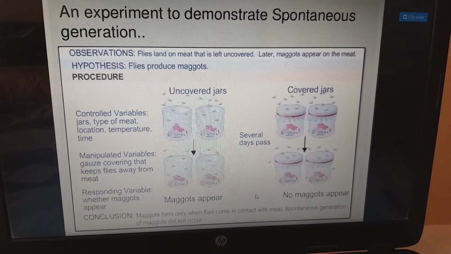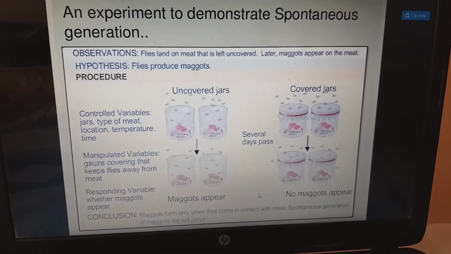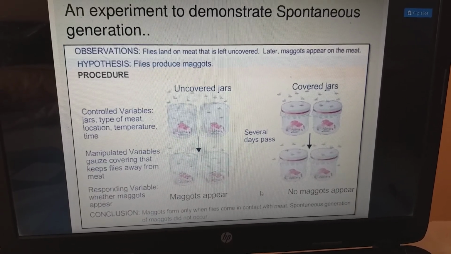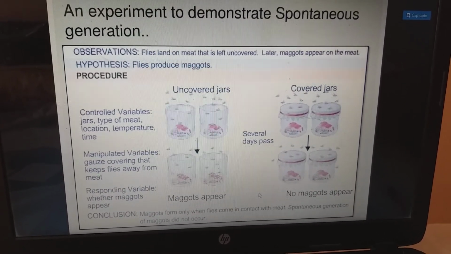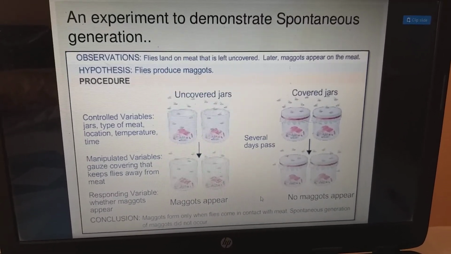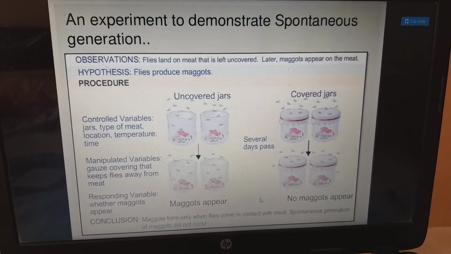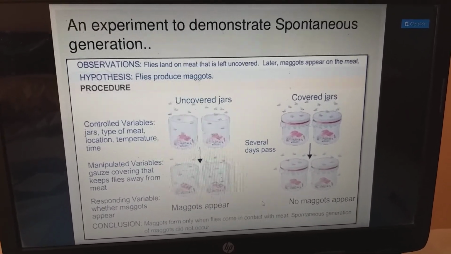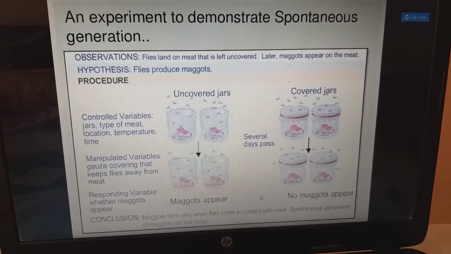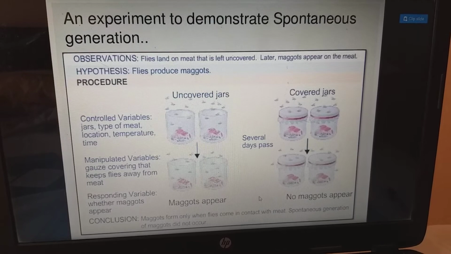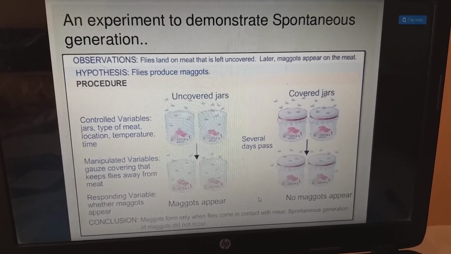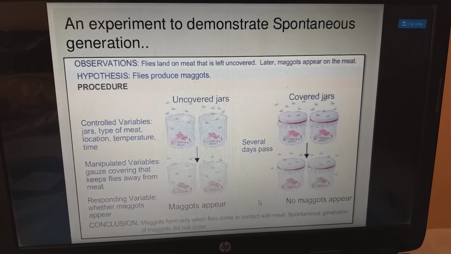Next, an experiment to demonstrate the spontaneous generation. First one is observations. Flies land on the meat that is left uncovered. Later, maggots appear on the meat. Hypothesis: flies produce the maggots. So this is the observation and hypothesis. Hypothesis means assumption, may be correct or may not be correct. Coming to the procedure, controlled variables: jars, type of meat with location, temperature and time. Second one is manipulated variables. One is controlled variables, other one is manipulated variables.